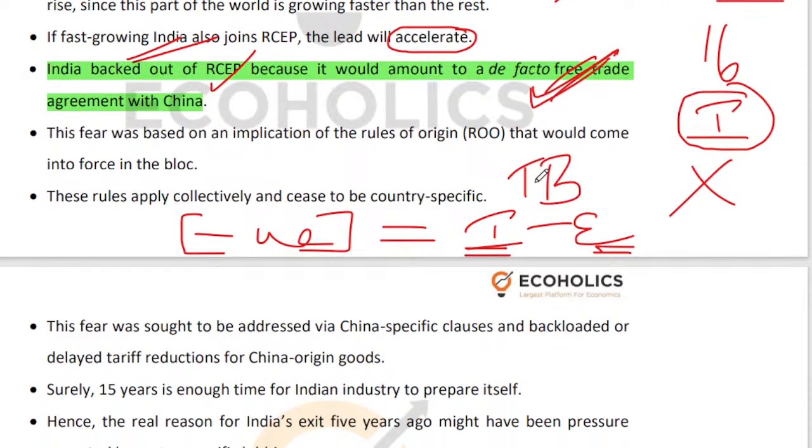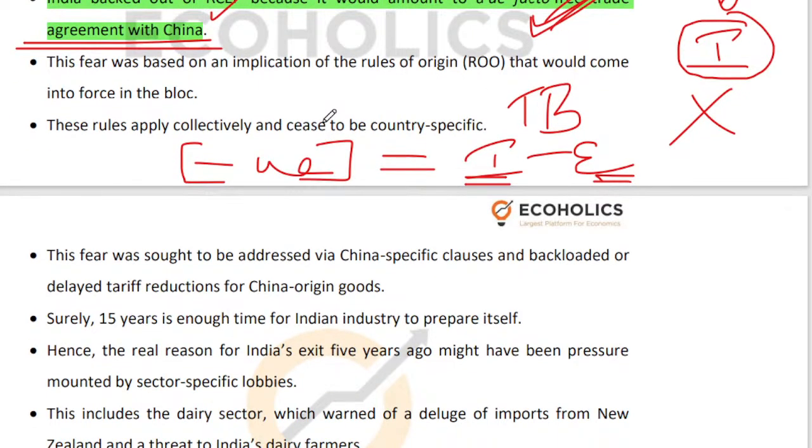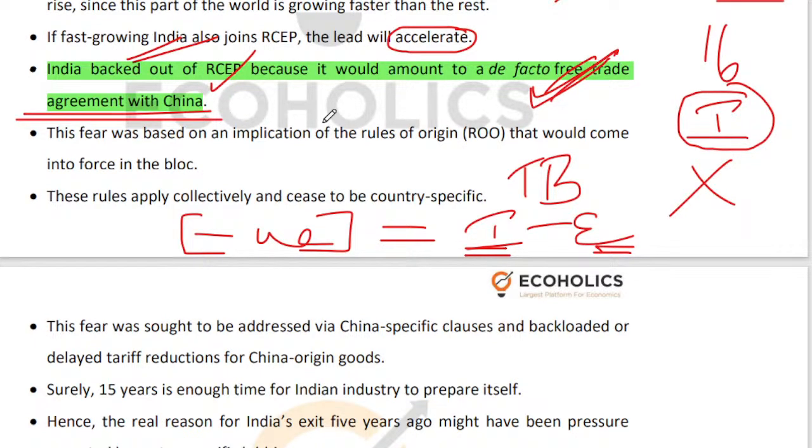We didn't become a part of the Regional Comprehensive Economic Partnership because we were afraid of the impact of Chinese imports, right? Why were we afraid? Because in the RCEP there is something called rules of origin. And what is said about rules of origin? RCEP countries cannot discriminate on the basis of rules of origin. That we cannot say that, okay, South Korea se maal aa raha hai, so we will allow it to enter our country. But this is coming from China, so we will not allow. So rules of origin will have to be ignored amongst RCEP countries eventually. That was the idea, right?